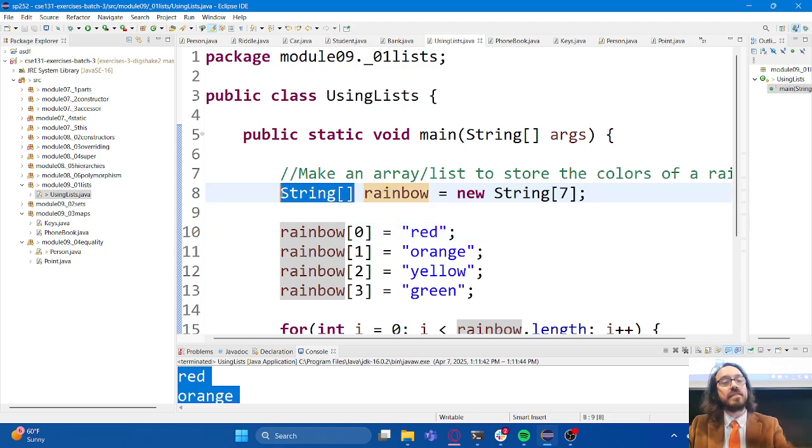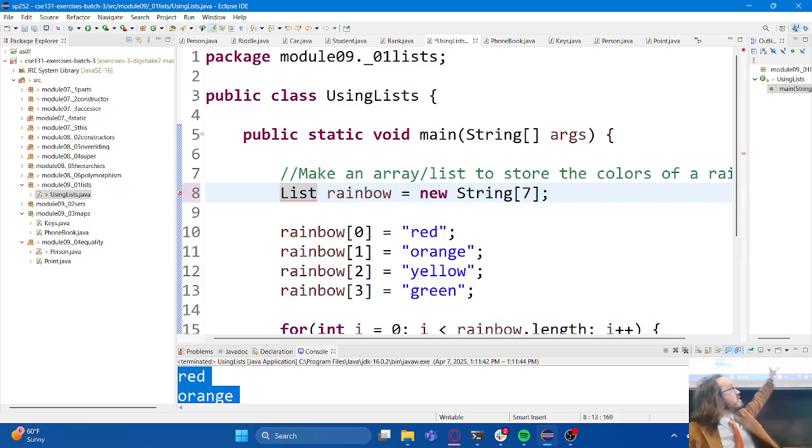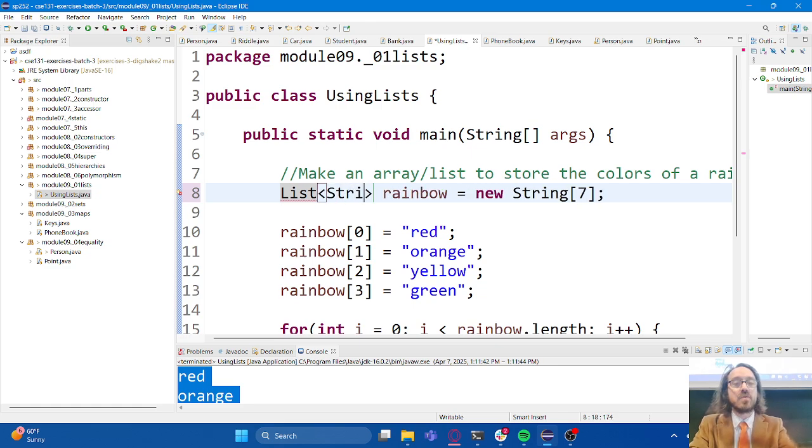I want to declare a list instead. So I'm going to say a list. And just like we saw with an array, I can't just say a list by itself. I have to say a list of something. So what am I expecting to store inside of this list? I am expecting to store strings, but pay attention to the way that I said that.